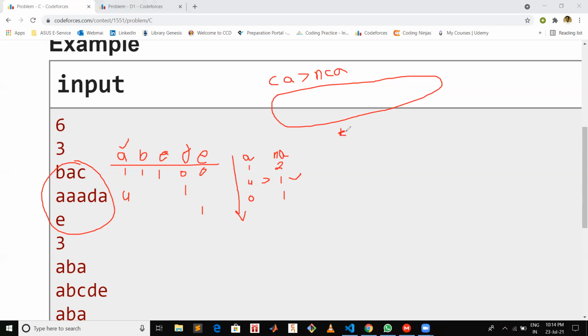Total represents the number of words contributing to our final answer, such that A is the character whose count is greater than all other characters in this sequence.